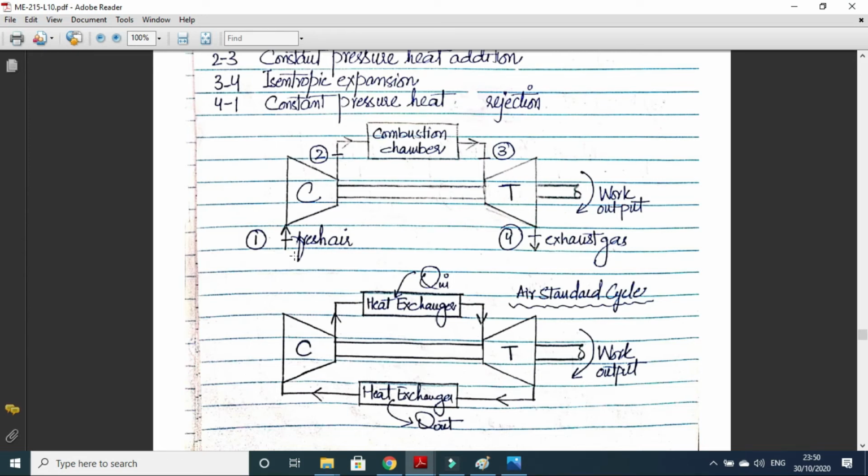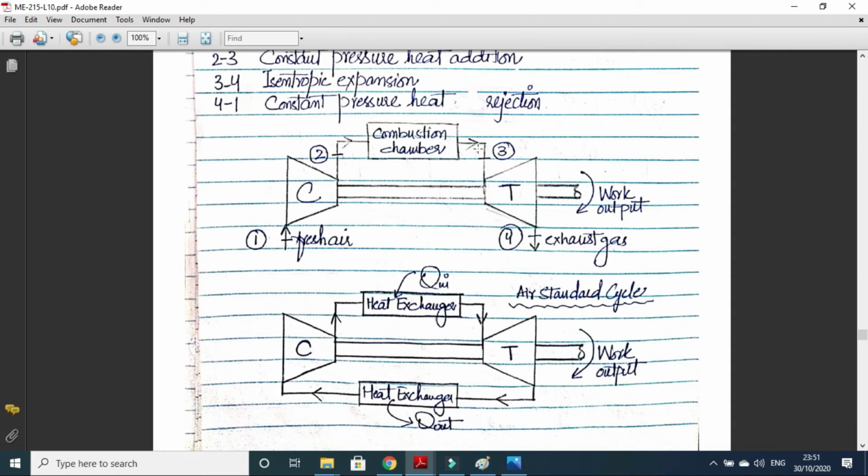Like we can see here in the aeroplanes, fresh air is taken into the compressor. The compressor compresses it, so its pressure increases, but its temperature also increases. This high pressure, moderate temperature air goes into the combustion chamber, where fuel is supplied and combustion takes place, and the air becomes high temperature, high pressure. Now these high temperature, high pressure exhaust gases go into the turbine, strike the turbine blades, and the turbine rotates, and we get the power output. And then we also have the nozzles for these high pressure exhaust gases.